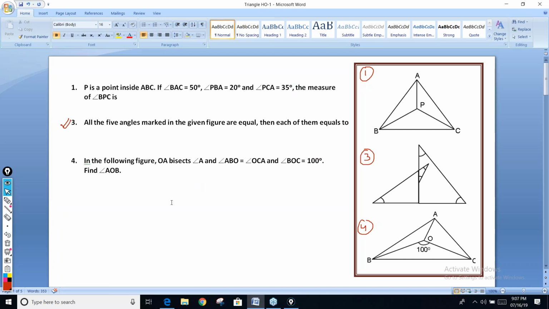Do the fourth one. No, Siddhant. No, Tanuj. Shekhar, fourth is wrong. Last one is the easiest among all. Yes, Mehak. Good.